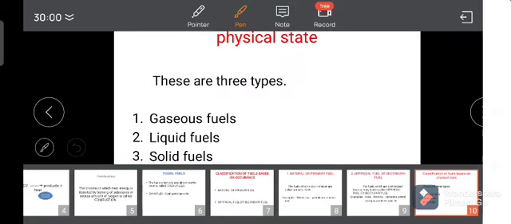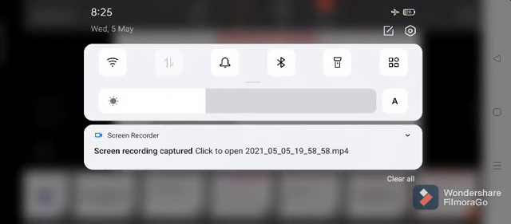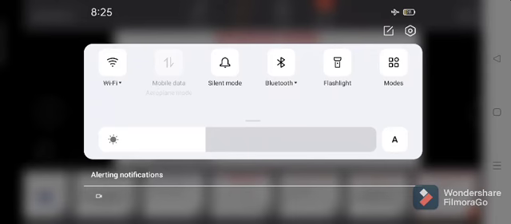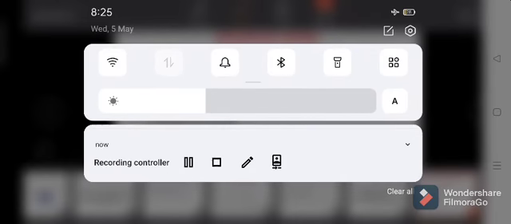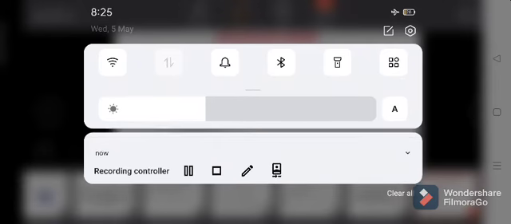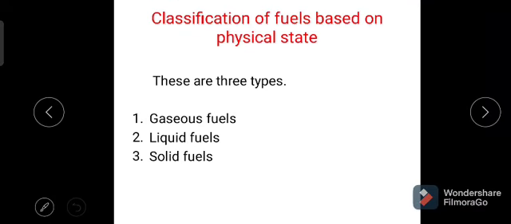Due to the nature or availability of the fuels in the form of gaseous, liquid and solid fuels, we can classify them into three types. Classification of the fuels based on the physical state.